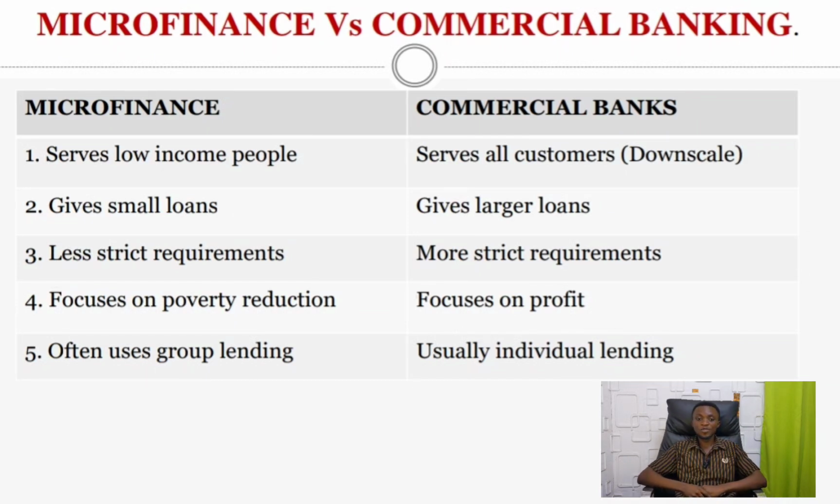But the commercial bank has strict requirements, because they deal only with people with high income. So they believe that people with high income have all of these necessary requirements if they demand for it.